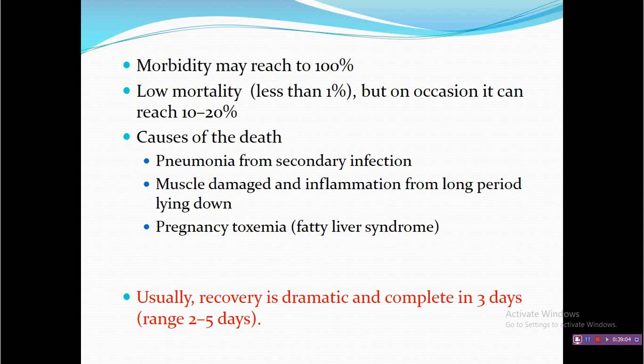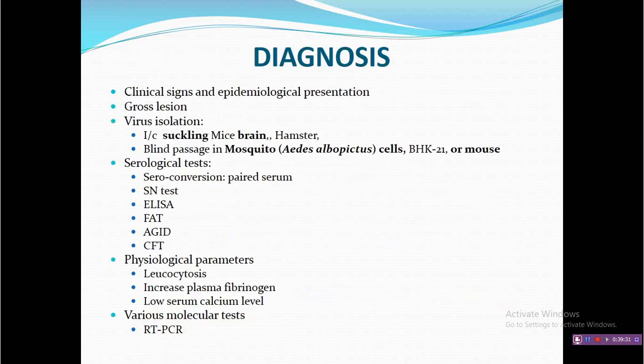Of course, morbidity almost reaches 100%, but mortality is less than 1%. That's why it does not cause much economic loss, and it is self-limiting. Self-limiting means it will recover within 3 days from the onset of disease, provided some palliative treatment is given.